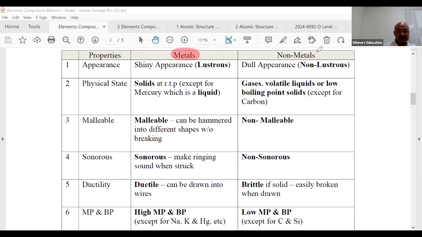Metals and non-metals, appearance-wise. Metals tend to be lustrous. Lustrous means, if you Google, something that will attract other things. So what is attractive? Technically, a shiny appearance. All metals tend to be a bit shiny. Non-metals are not shiny. We say they're non-lustrous. They're very dull. Look at plastic, look at wood. They're very dull, right?